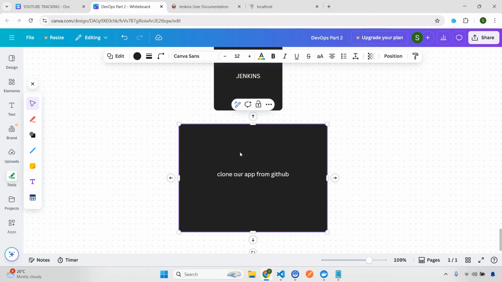Then we simply run npm install for both backend and frontend. Then we build Docker images, and let's say we push these images to Docker Hub that we have discussed in our registry section. And then let's say we do docker compose up, and then we test whether it is working or not. So all these processes we are actually doing now.